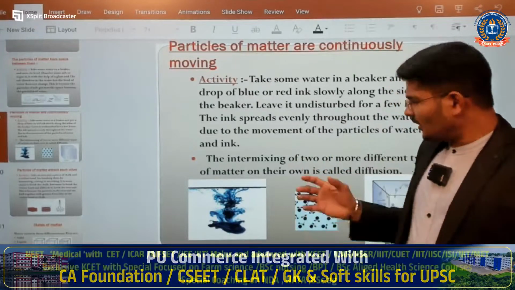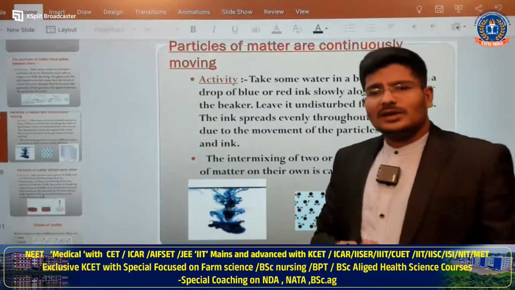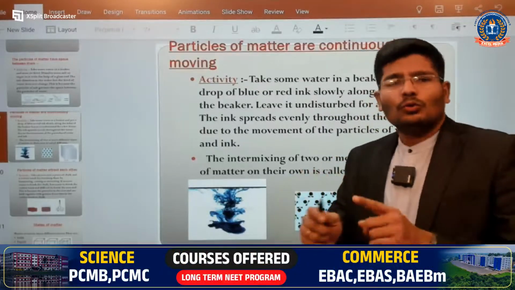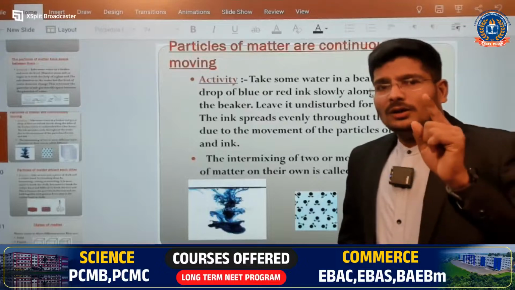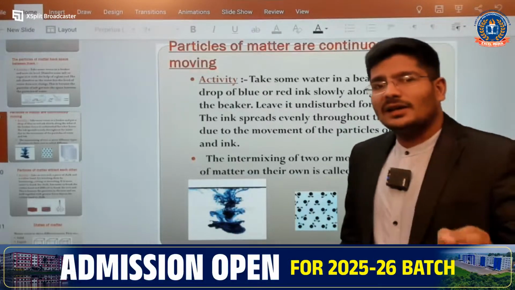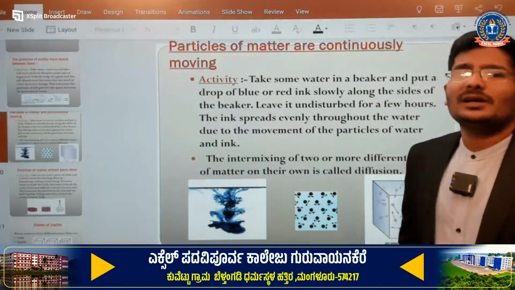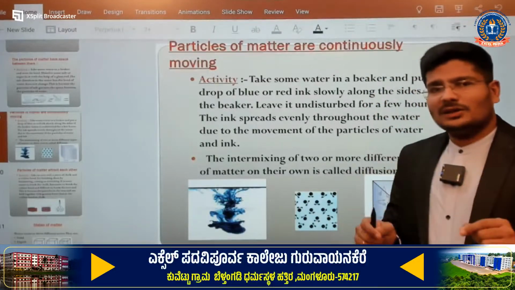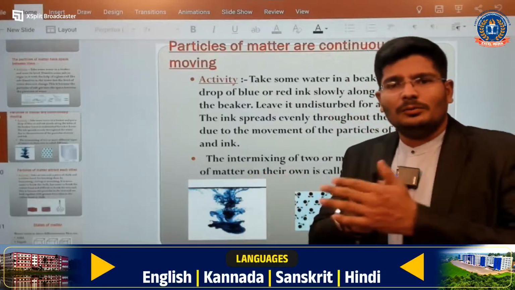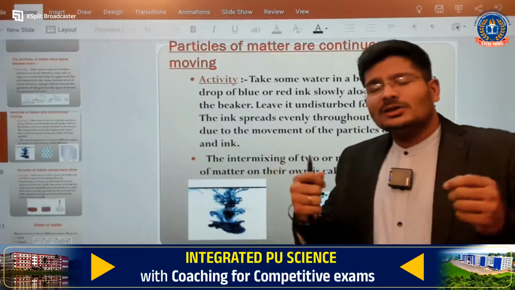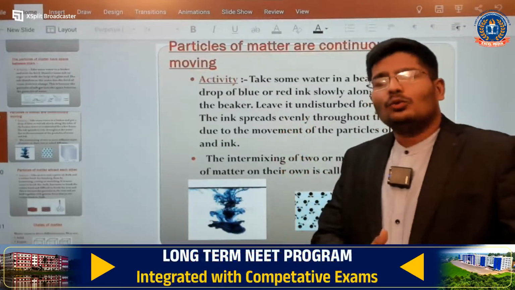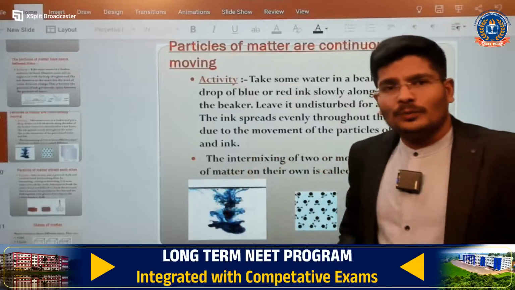So here in this case what is going to happen: when you increase the temperature, the molecules or the atoms in the matter are going to move very fast. As you know, you have studied in physics, when the temperature increases, kinetic energy also increases. When the temperature increases, the movement of particles increases. When the movement of particles increases, there will be collisions between the atoms. When the collision happens, what happens? These atoms will get more energy and will move very fast, or randomly.